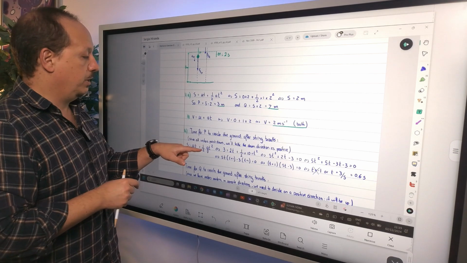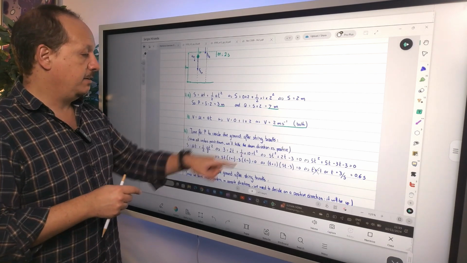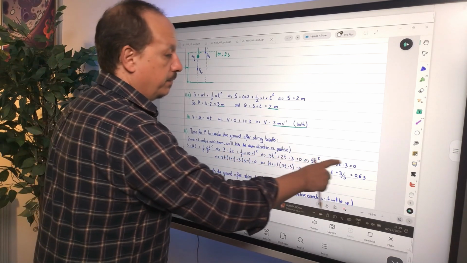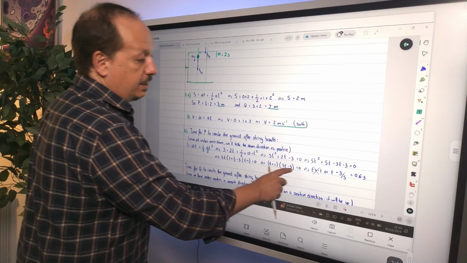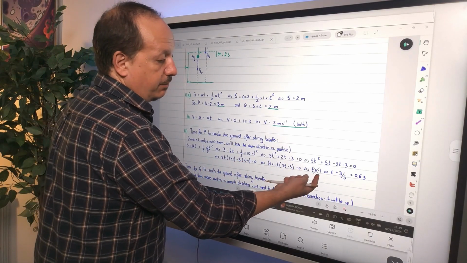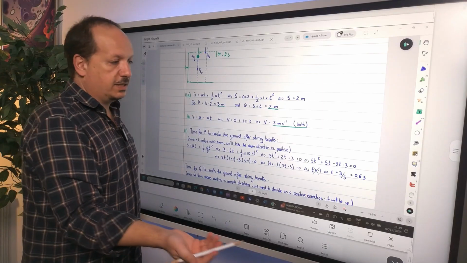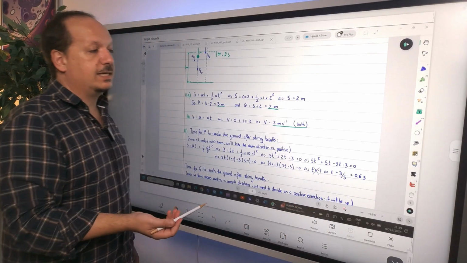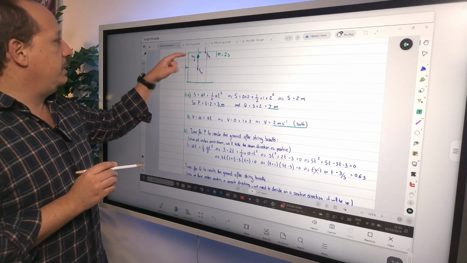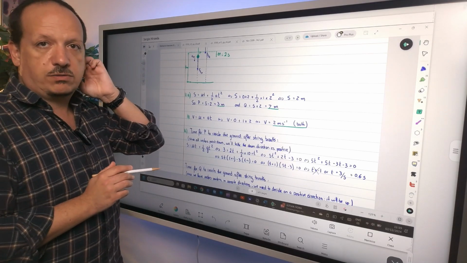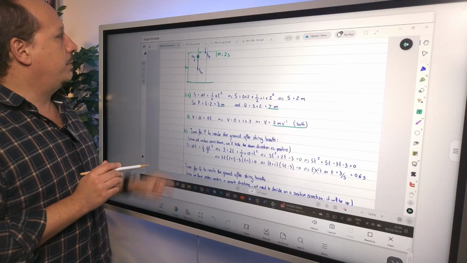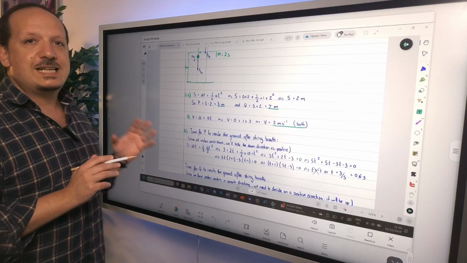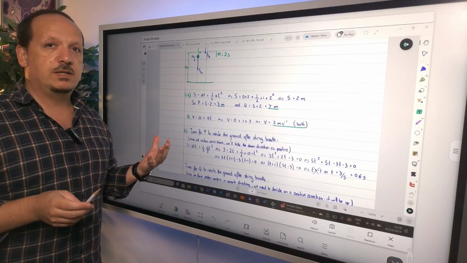The t is what we want. g is 10. Now solve the quadratic, and you have two times. One is -1, which cannot be, it is a negative time, and the other one is 3/5 or 0.6 seconds. So P takes 0.6 seconds to reach the ground. All right? What about Q? You can use the exact same formula. You just have to worry about the signs.